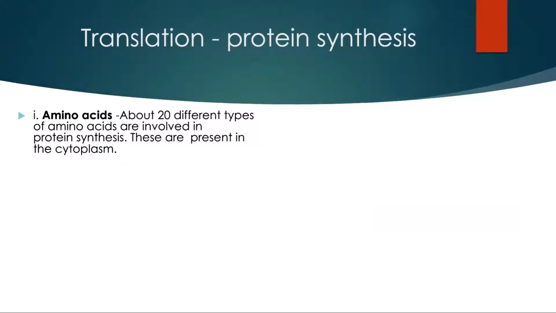Amino acids are raw material for protein synthesis. There are about 20 different types of amino acids involved in protein synthesis. These amino acids are present in the cytoplasm, and during translation they are linked together by following the order and sequence of bases present on the messenger RNA and develop protein.